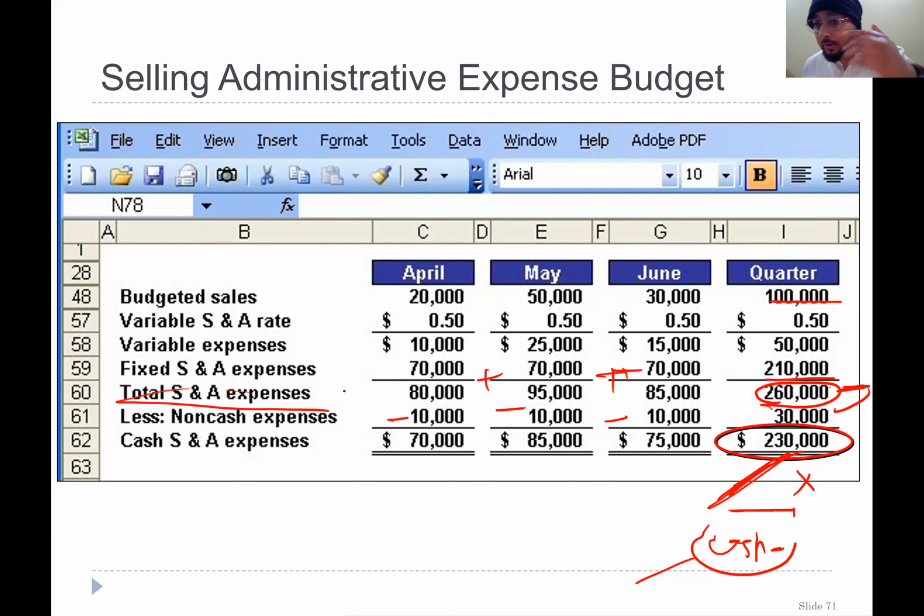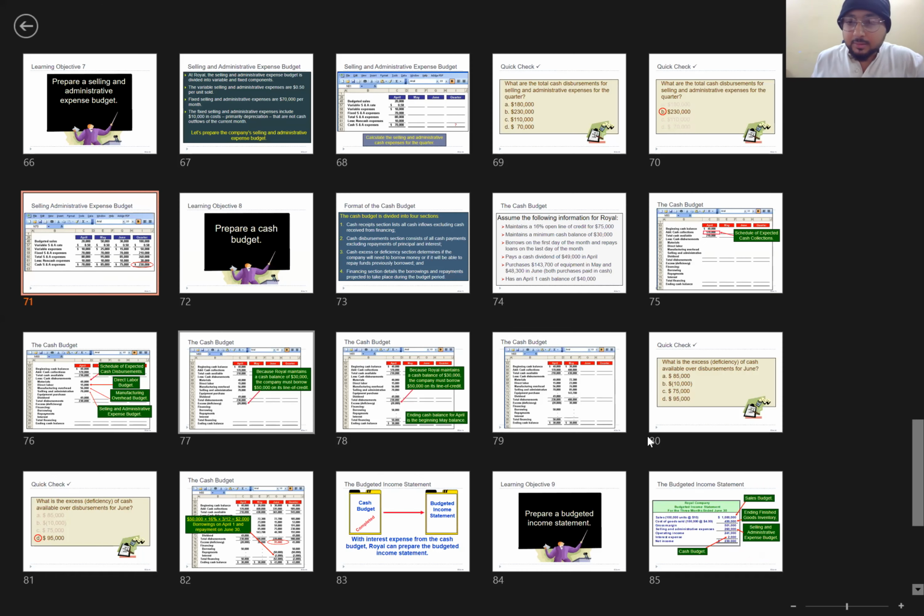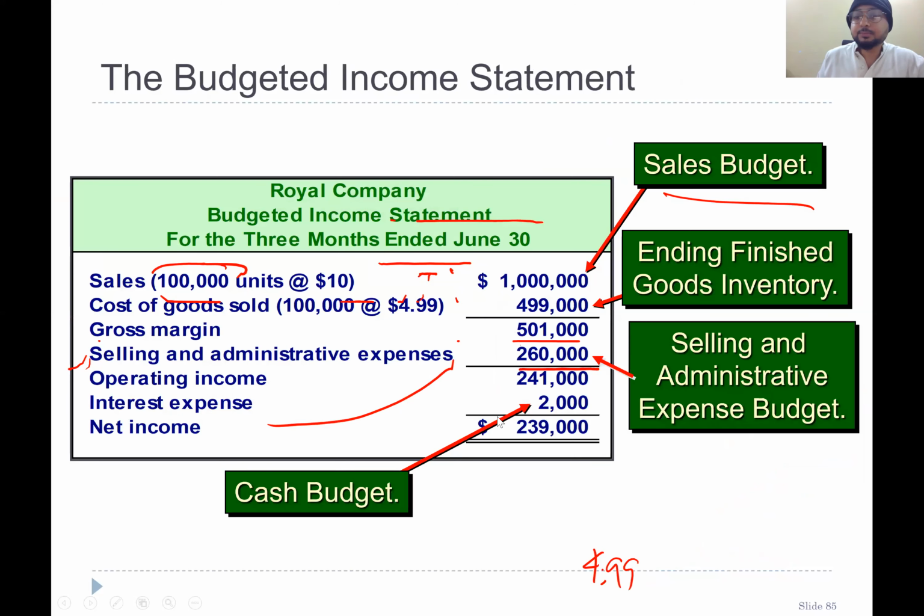Many students also make a mistake here by putting this 230,000 in the income statement. The income statement is not cash based. The income statement also includes the effect of depreciation, right? That is what I just wanted to show you here.